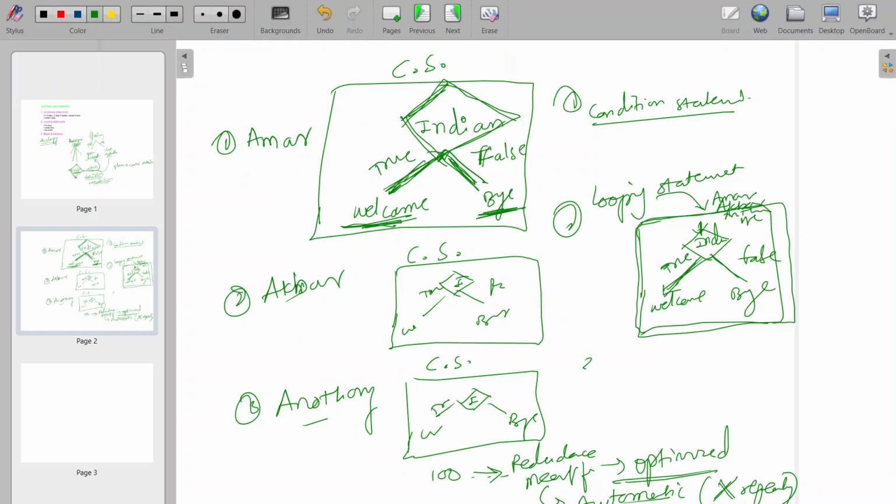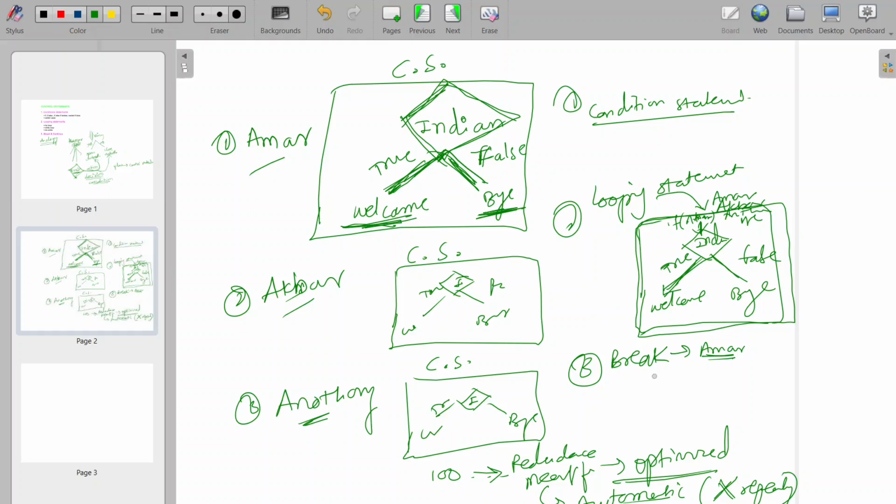Now the third one is break. Break means, I want only Amar. I don't want to check whether Akbar and Anthony are from India or not. I just want to check only Amar. So I'll put one check here: the first person is Amar, the second person is Akbar, the third person is Anthony. If Akbar comes, I'll put the break.